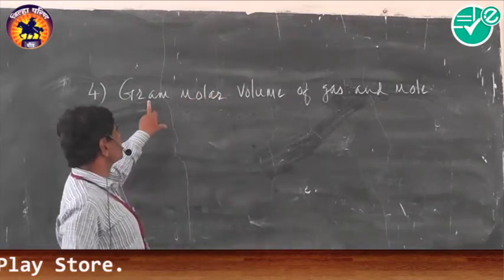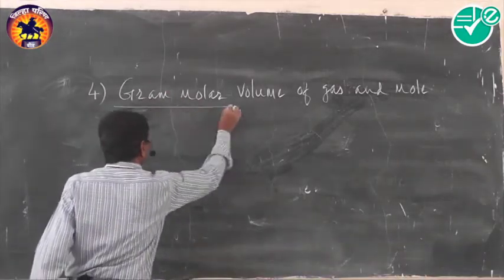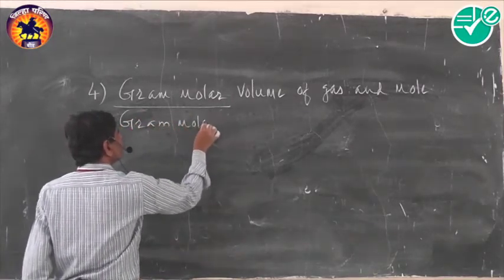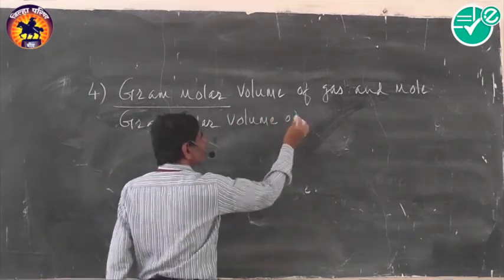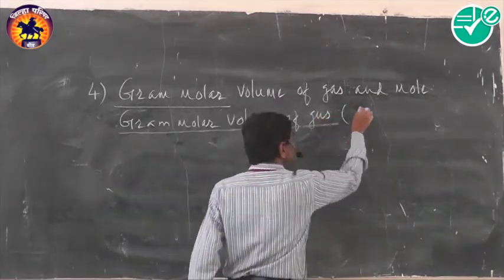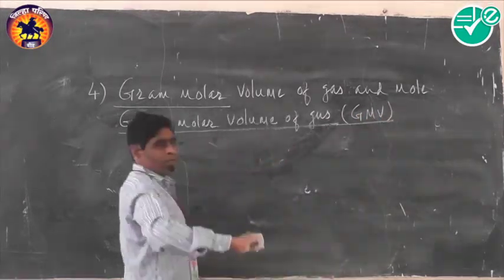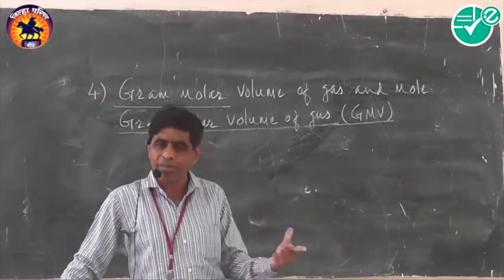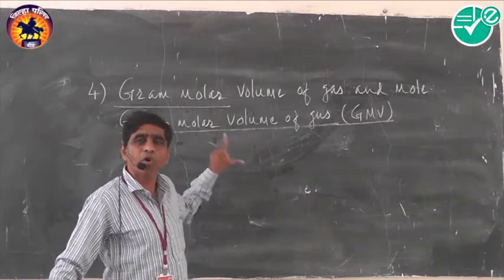Now then, what is the concept of gram molar volume of gas? Gram molar volume of gas, shortly considered as GMV. Gram molar volume. Now, remember, it is the volume occupied by 1 gram mole of gas. It is the volume occupied by 1 mole of gas.